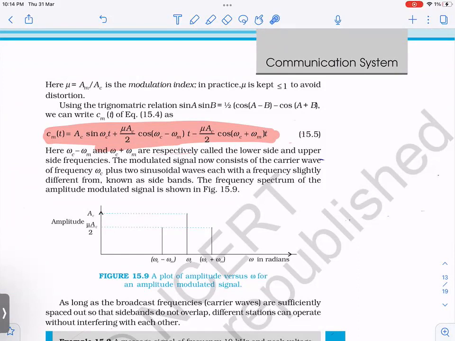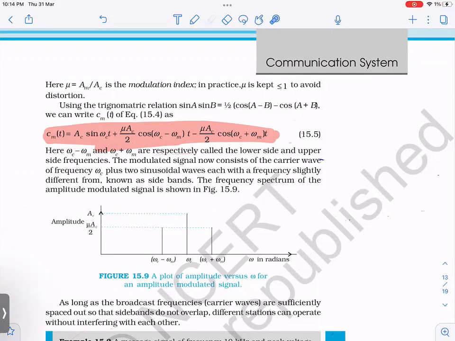Now, how do you remember this, right? What is the surprising thing here? What was the frequency of the signal which you wanted to transport? Omega m, but here you don't have any term which has the frequency omega m, correct? So there are many questions which are just based on this. That in an amplitude modulated signal, which frequency is missing? Omega m, right?